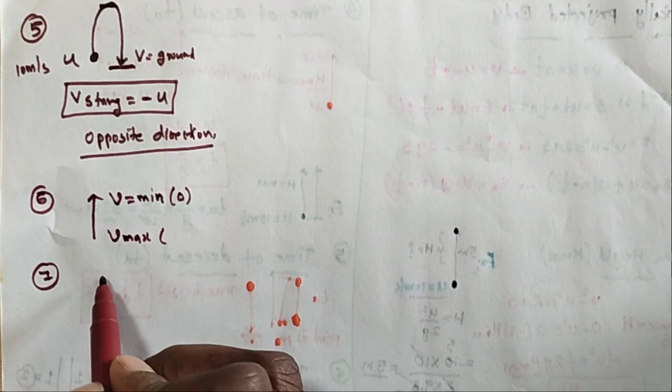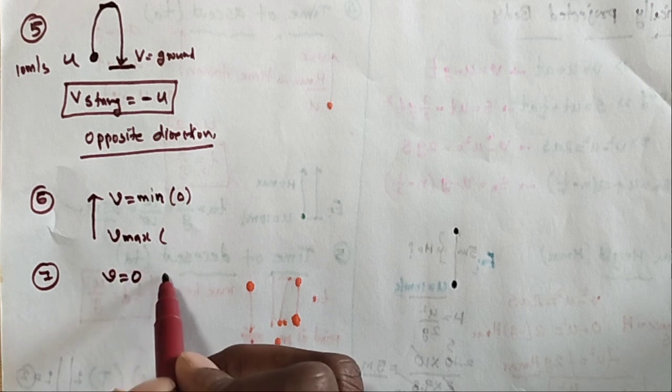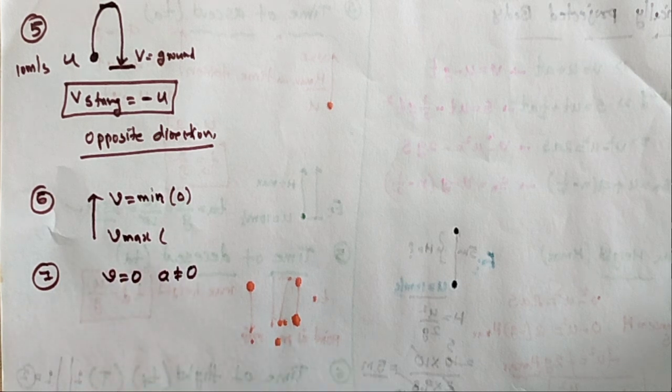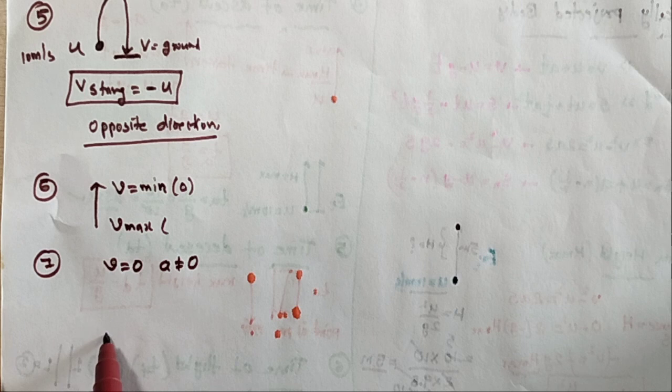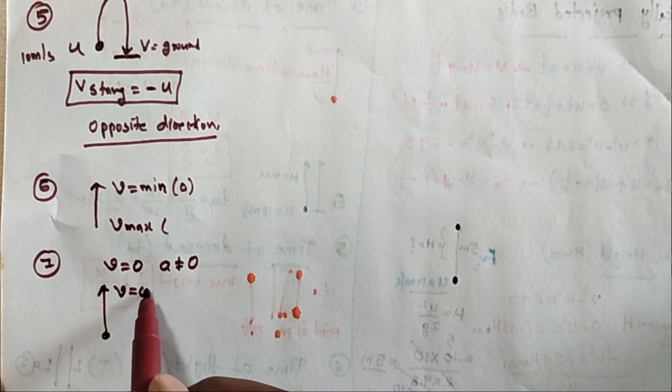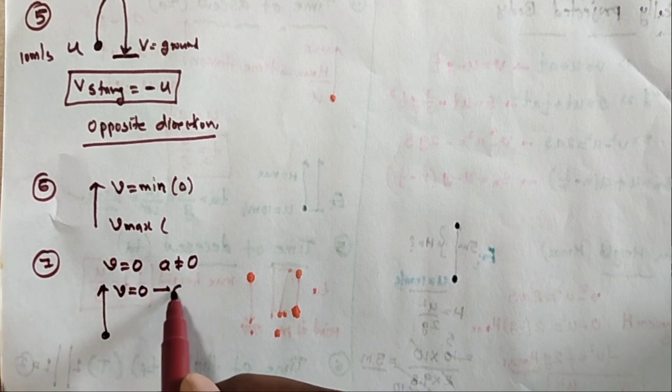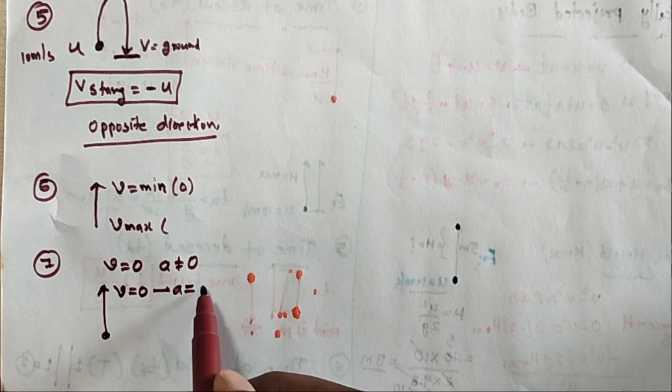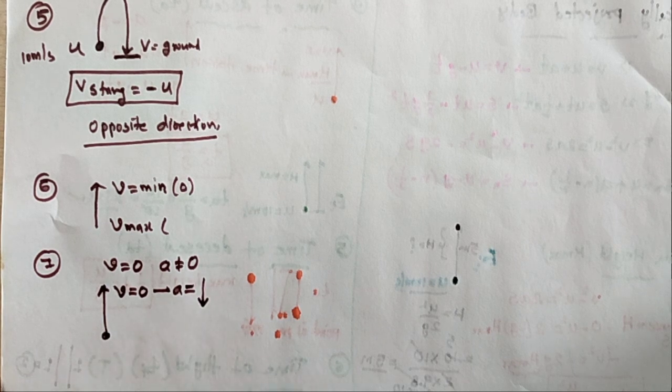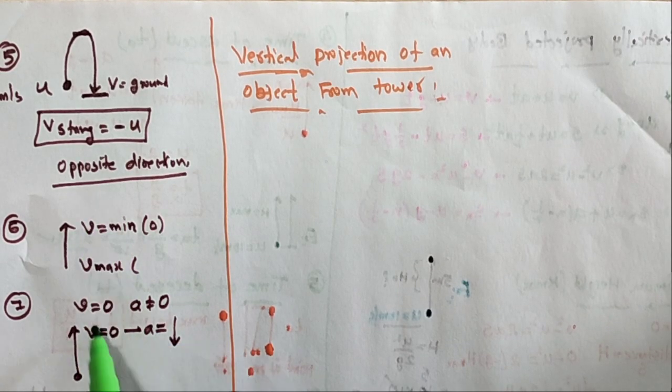Is it possible that the velocity is 0 and acceleration is not equal to 0? Yes. When the body is projected upward, at the maximum height, what is the velocity? 0. But what is the acceleration at this point? That is not equal to 0. It is in the downward direction. There are only a few applications in this straight line motion, vertical upward and downward motion. So very few applications I will explain.